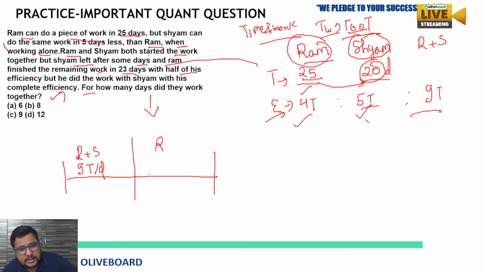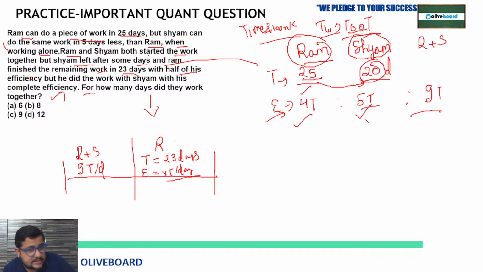So Ram is doing the remaining work. Time taken by Ram is how much? 23 days. And Ram's efficiency, you know, is 4 cups of tea per day. Clear? Is this clear? Why I am writing this, I will let you know. But you know, 23 days with half of his efficiency. So his full efficiency is 4 cups of tea per day. So half would be what? Half of the efficiency would be 4 by 2, means 2 cups of tea per day, right?